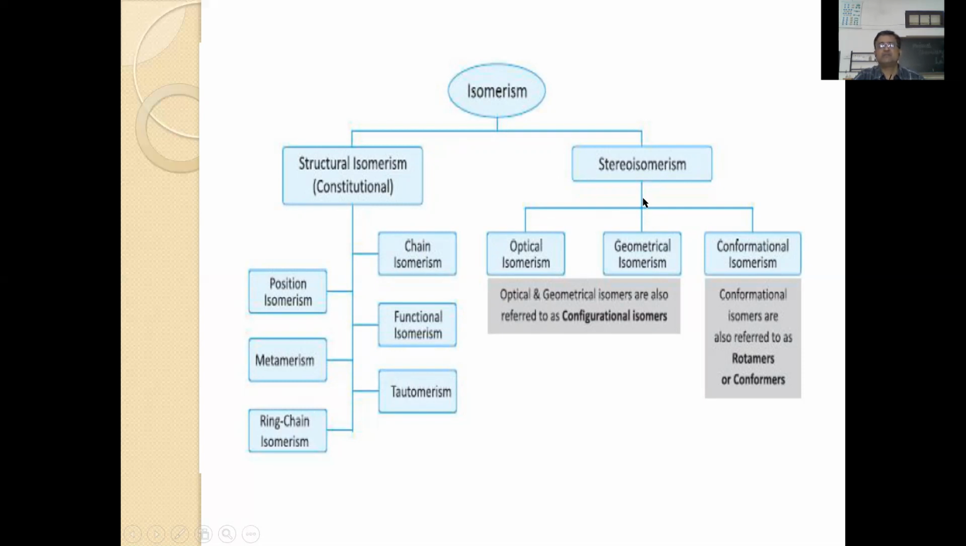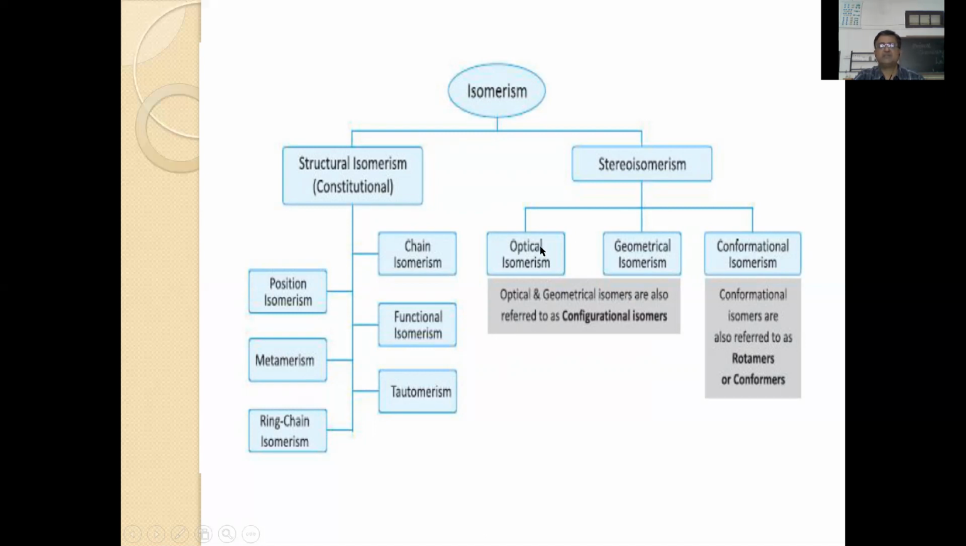Stereoisomerism. Stereo means space, a 3-dimensional space. Compounds having the same molecular formula and the same structural formula, everything the same, but differing in the arrangement of atoms or groups in 3-dimensional space. Here in stereoisomerism you will find 3 important categories.